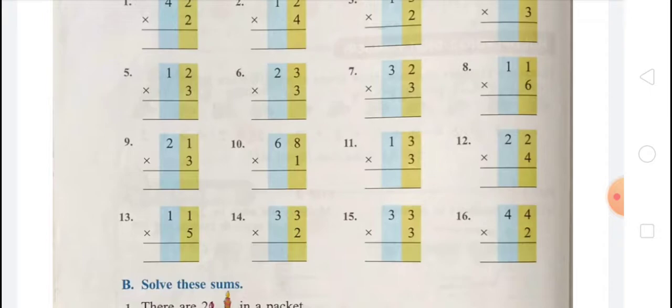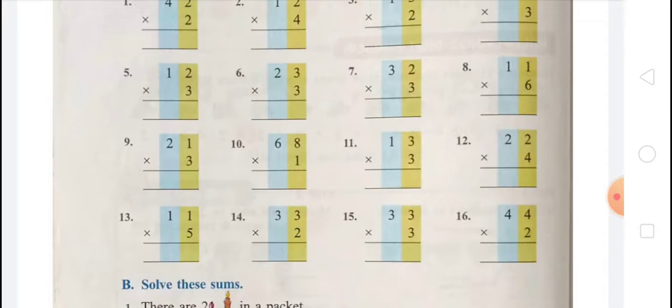Question number 14, 33 multiply 2. In the first step we multiply the ones: 2 times 3 is 6. In the second step we multiply the tens: 2 times 3 is 6, so that is 66. Question number 15, 33 multiply 3. In the first step we multiply the ones: 3 times 3 is 9, and in the second step we multiply the tens: 3 times 3 is 9, so that is 99.